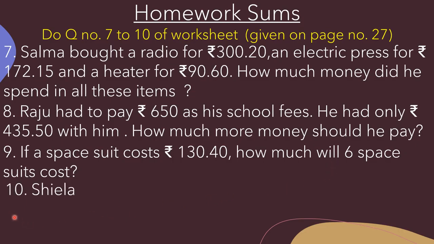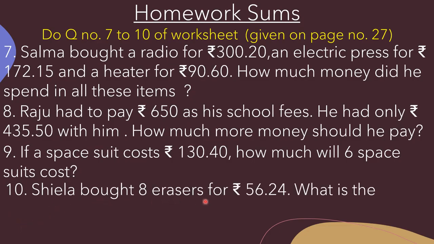Now question number 10. That is Sheila bought 8 erasers for rupees 56.24. What is the cost of one eraser? Okay, Sheila purchased 8 erasers, beta, whose price was rupees 56.24. Okay, what is the cost of one eraser? Now we have to find out what is the cost of one eraser. So we have been given information about many and we have to find for one. So for that we will divide the given amount by 8.